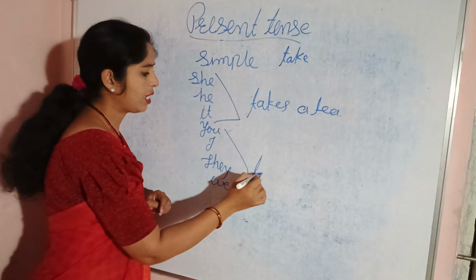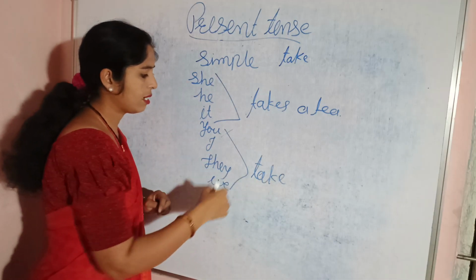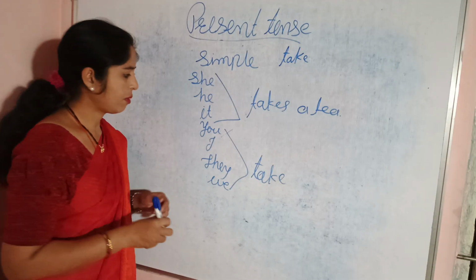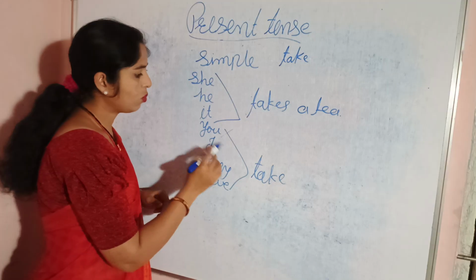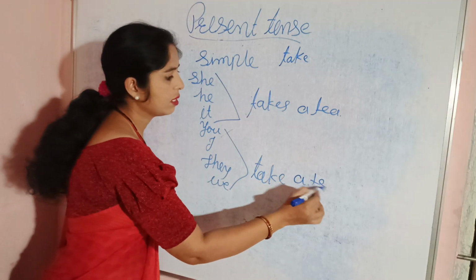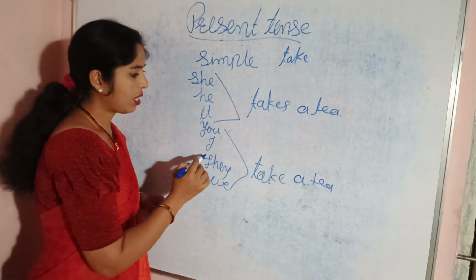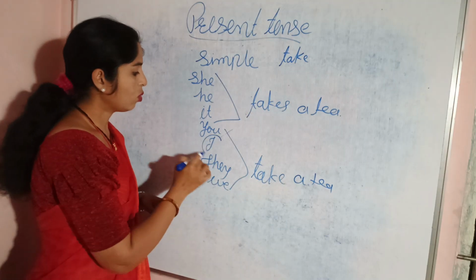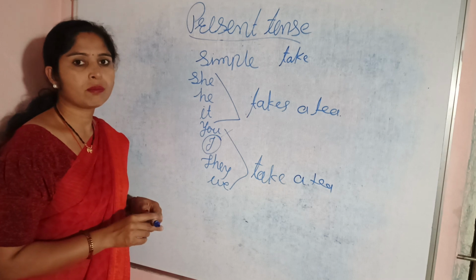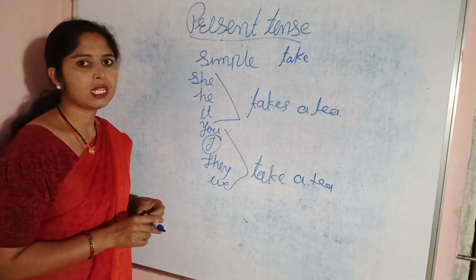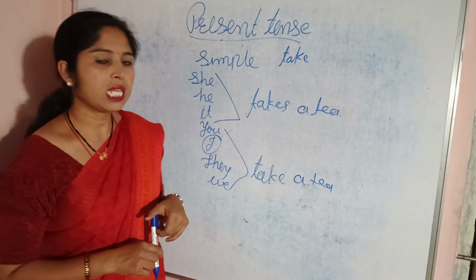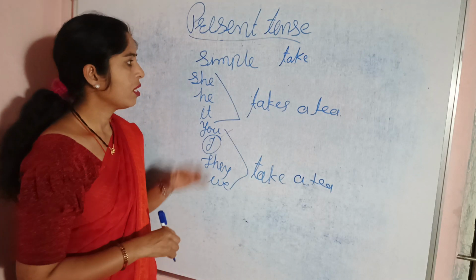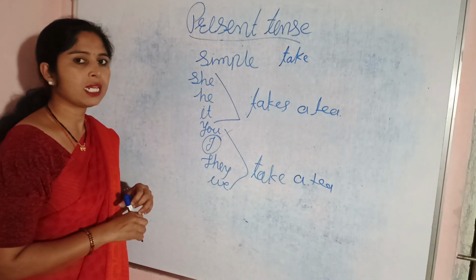Then here we should write only take because these are all included in the plural categories of subject. Now see, you take a tea, I take a tea, they take a tea, we take a tea. Though I is singular, in the present tense we don't apply s or es to the main verb with I. Okay, now this is the simple present tense.